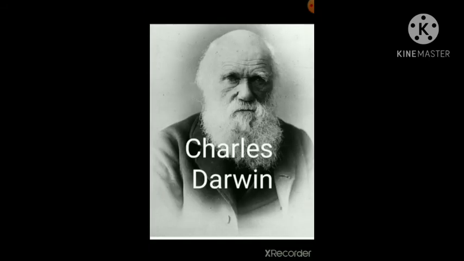Next one, fifth one. Who propounded the theory of evolution? Answer is Charles Darwin. And this is the picture of Charles Darwin. Charles Robert Darwin was an English naturalist, geologist, and biologist who propounded the theory of evolution. His proposition that all species of life have descended over time from common ancestors is now widely accepted and considered a foundational concept in science.